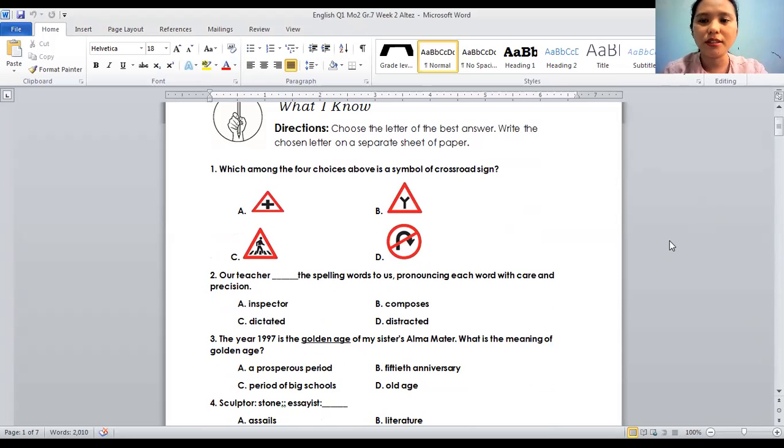Okay, number 1, the direction. Choose the letter of the correct answer or the best answer. Write the chosen letter on a separate sheet of paper. You don't need to write the chosen letter on a separate sheet of paper. Rather, you may answer directly in your module. Number 1, which among the 4 choices below is a symbol of crossroad sign? Is it A, B, C, or D?